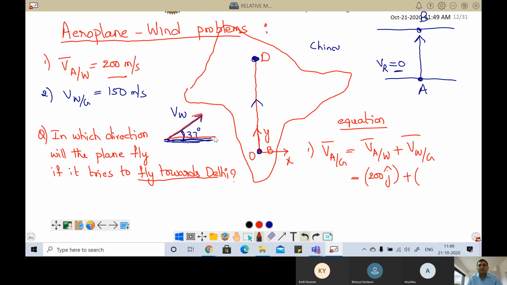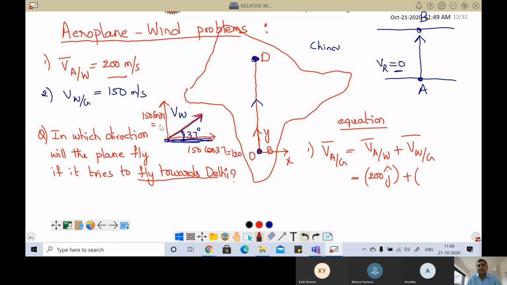Plus, what is the velocity of wind in terms of i cap and j cap? We can resolve it into x component and y component: 150 cos 37 and 150 sin 37. Cos 37 is 4 by 5, so 5 times 4 is 120.